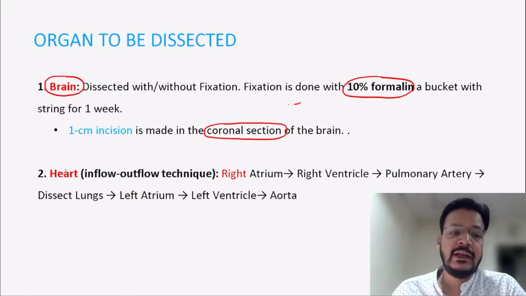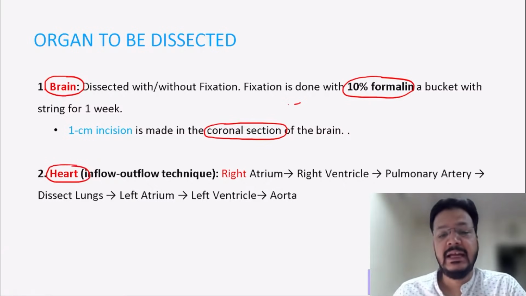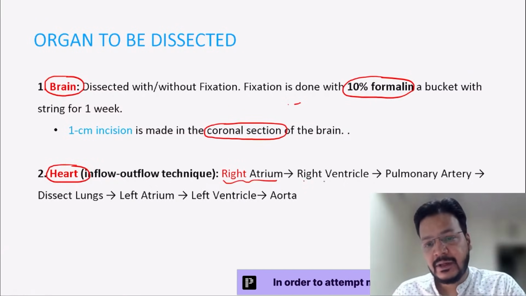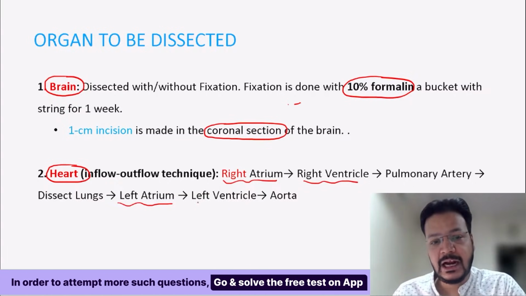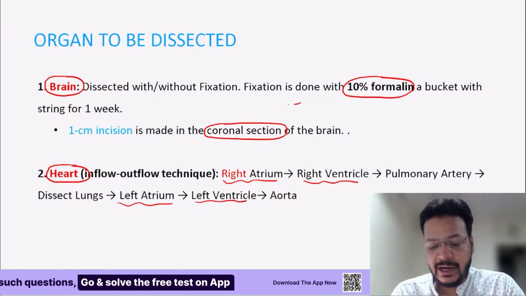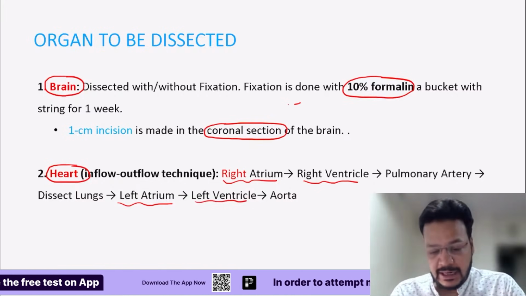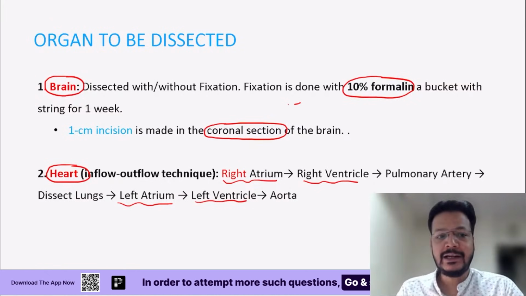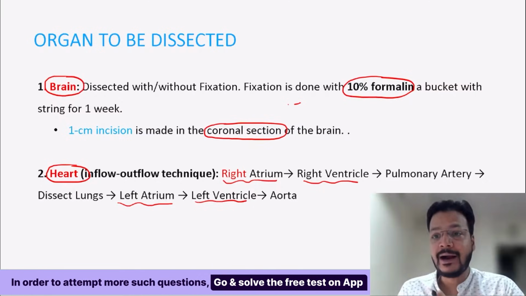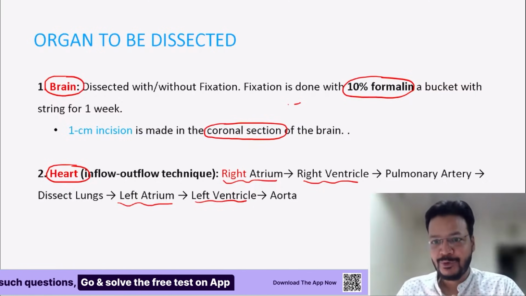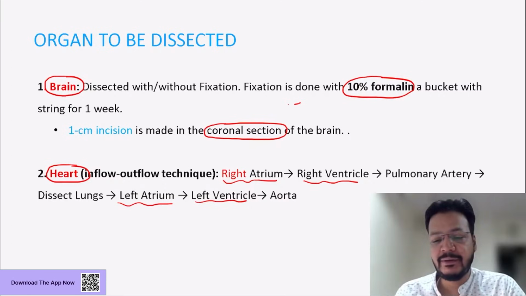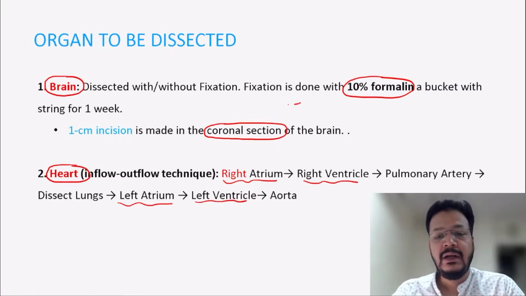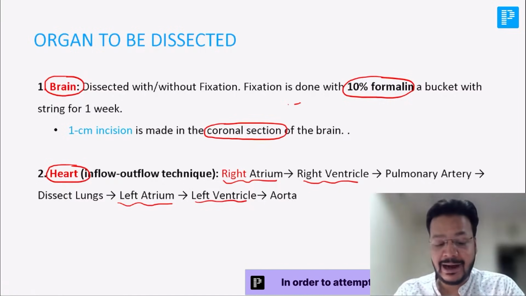Now the heart dissection. It starts from right atrium, right ventricle, left atrium, left ventricle. You can remember by a trick: our heart is a little bit on the left side, but it always speaks right. That is a trick to remember. Right atrium, right ventricle, left atrium, left ventricle. This is the heart dissection technique.